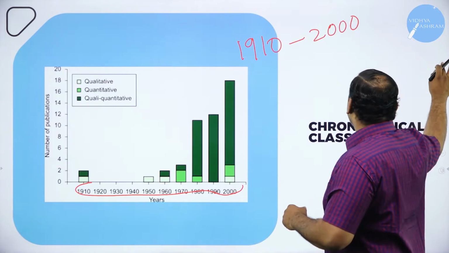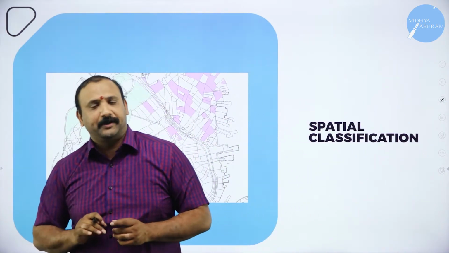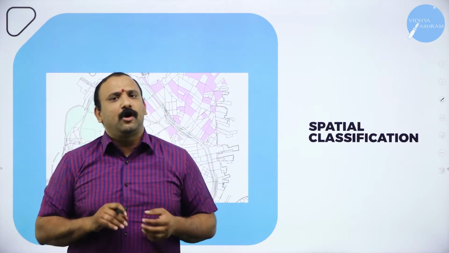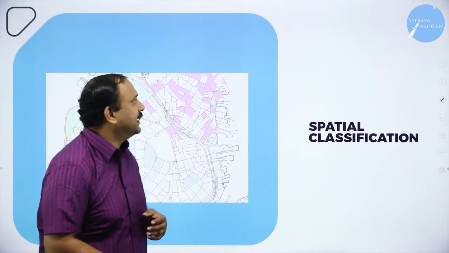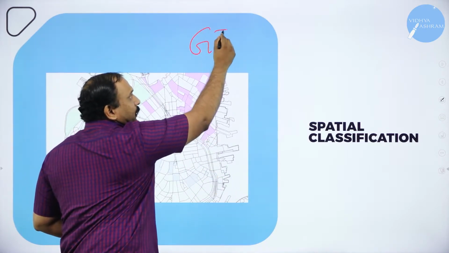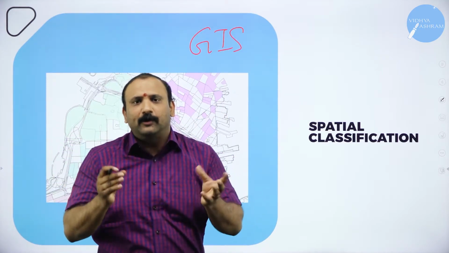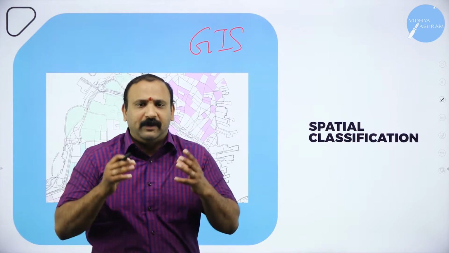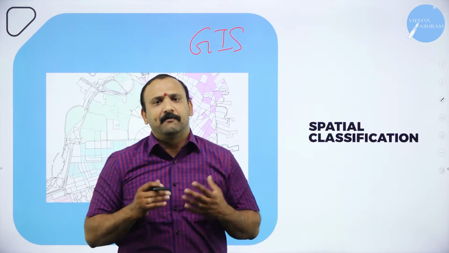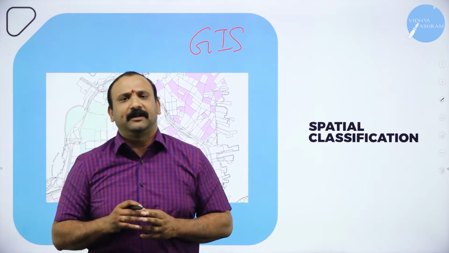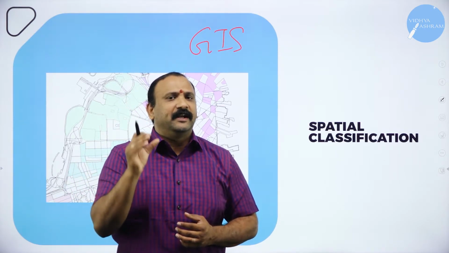Now, moving forward, we're going to talk about the spatial classification. With the advent of the geographic information system, what I call GIS. Now, most of us are users of Google, of different products of Google, like Google Maps, and we take directions from there. Now we have apps like Map My Direction, Map My Route and all those. The word spatial classification is something that is related to geography.